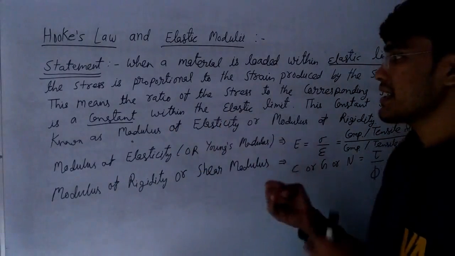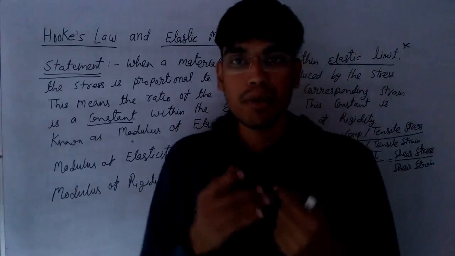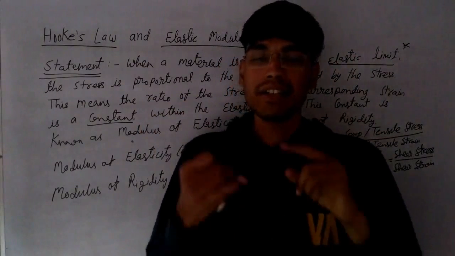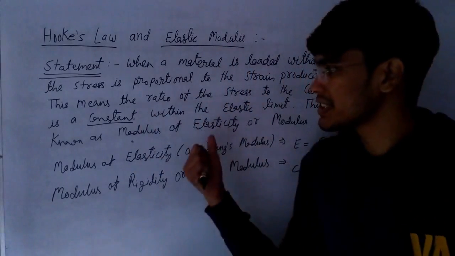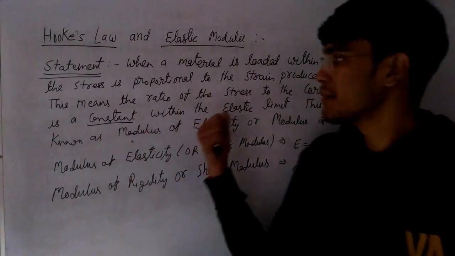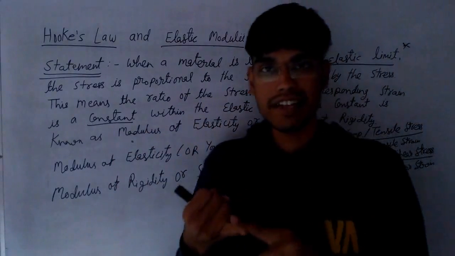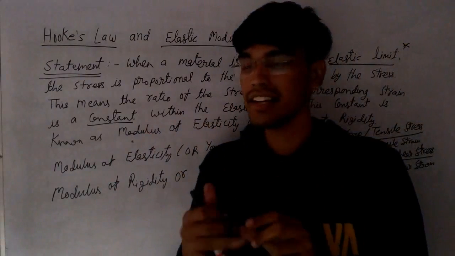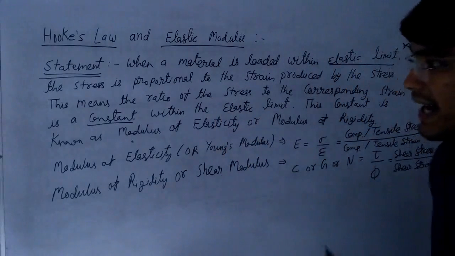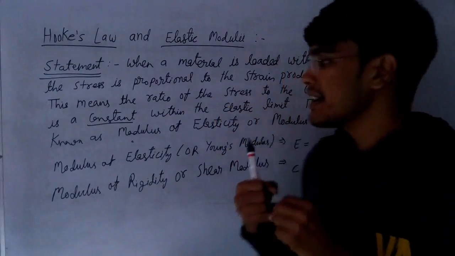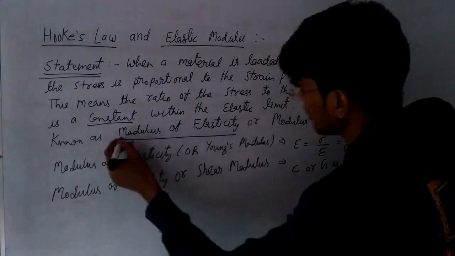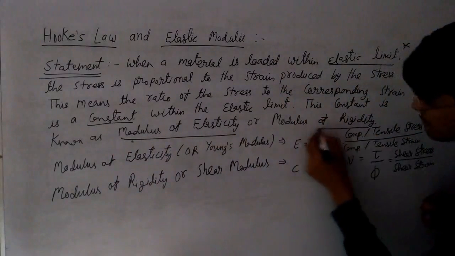So if a body is loaded within the elastic limit, the ratio of stress divided by strain will remain constant for a body, and this constant is known as the modulus of elasticity or modulus of rigidity.